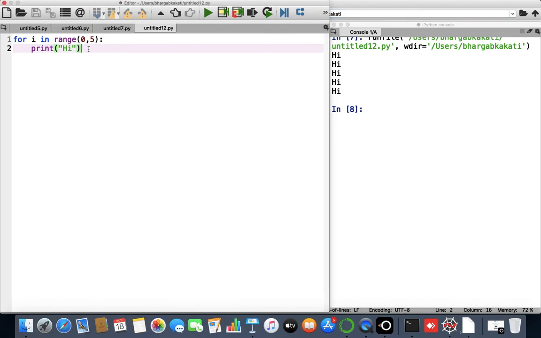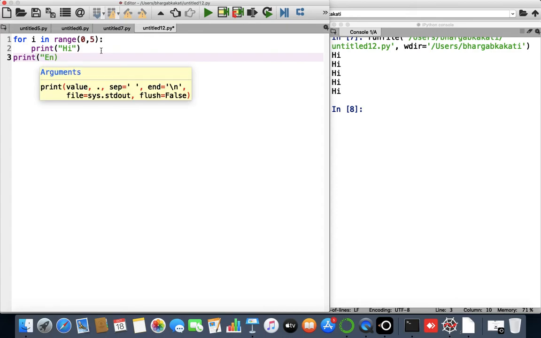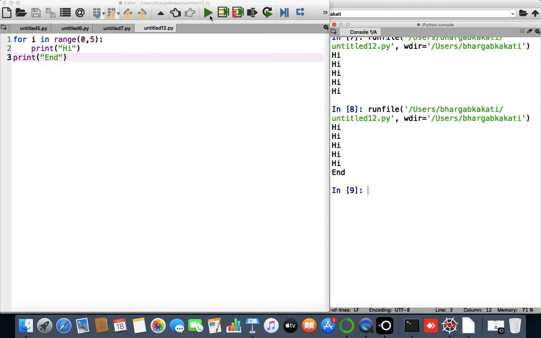Now how to verify that after displaying it 5 times it will come out of the loop? For that, we can just break this particular block and write something here. We can write "end", any string, and if I run it, you will see that after writing "hi" for the 5th time, it has come as "end".